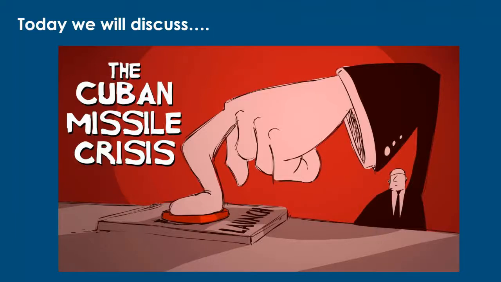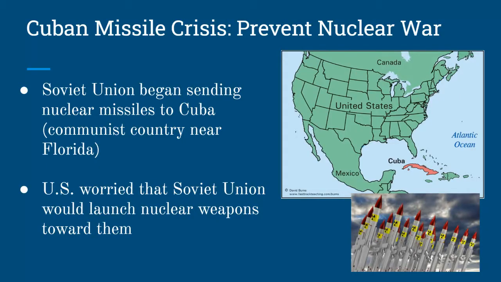Today we're going to be learning about the Cuban Missile Crisis. This is the closest that the United States and the Soviet Union came to actual war during the Cold War time period. The Cuban Missile Crisis began when the Soviet Union started sending nuclear missiles to Cuba.